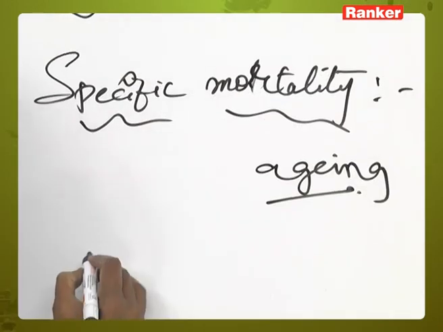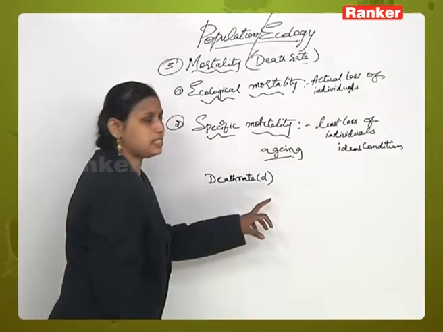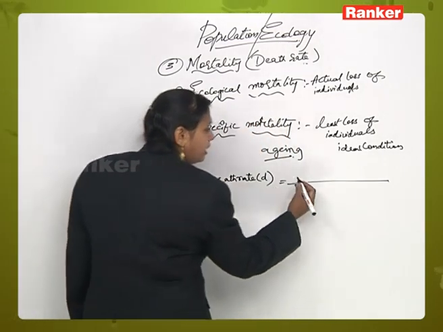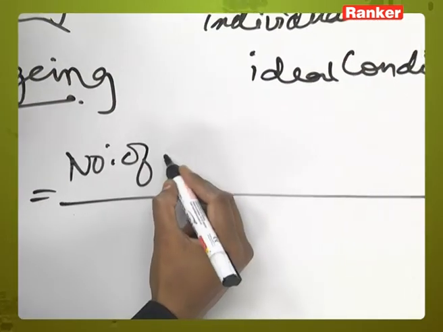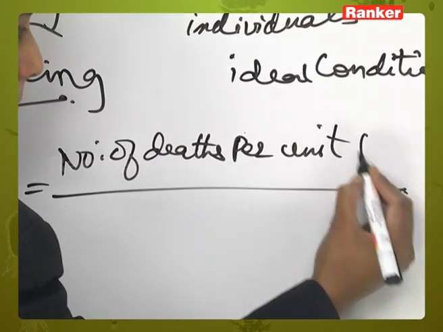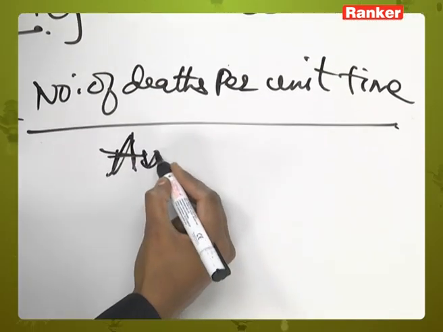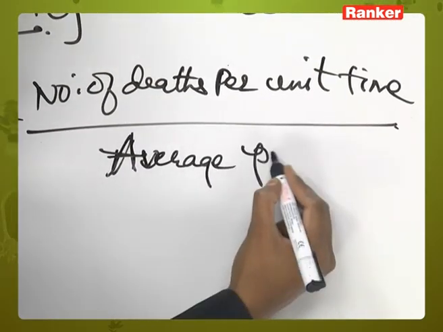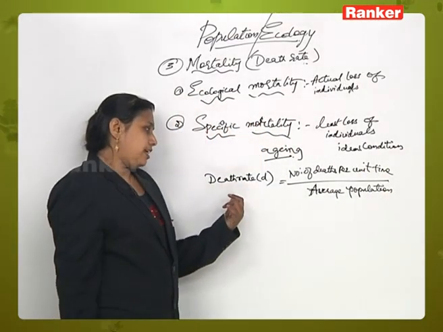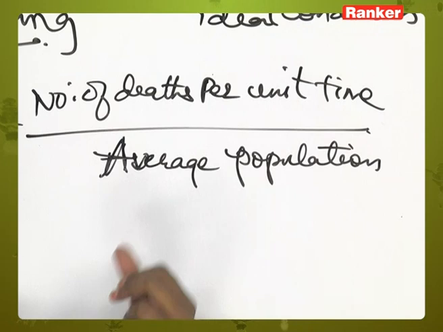Death rate, represented by a small letter d, is equal to the number of deaths per unit time divided by the average population.